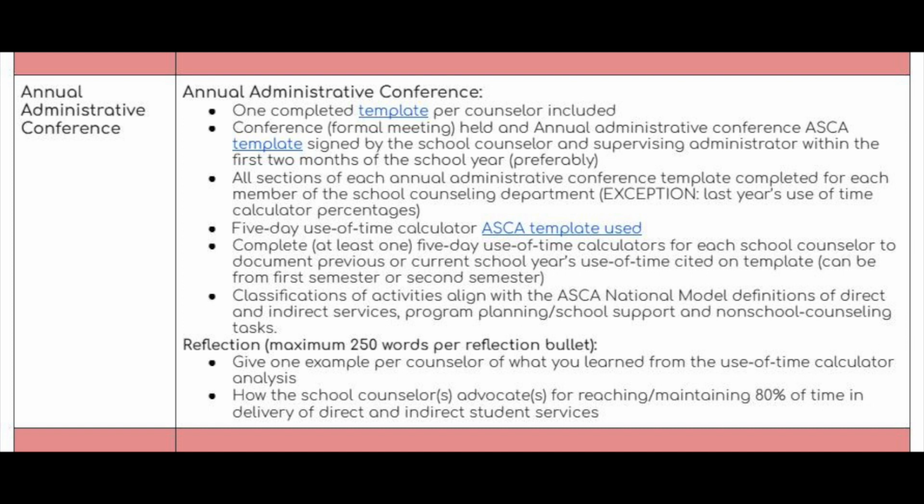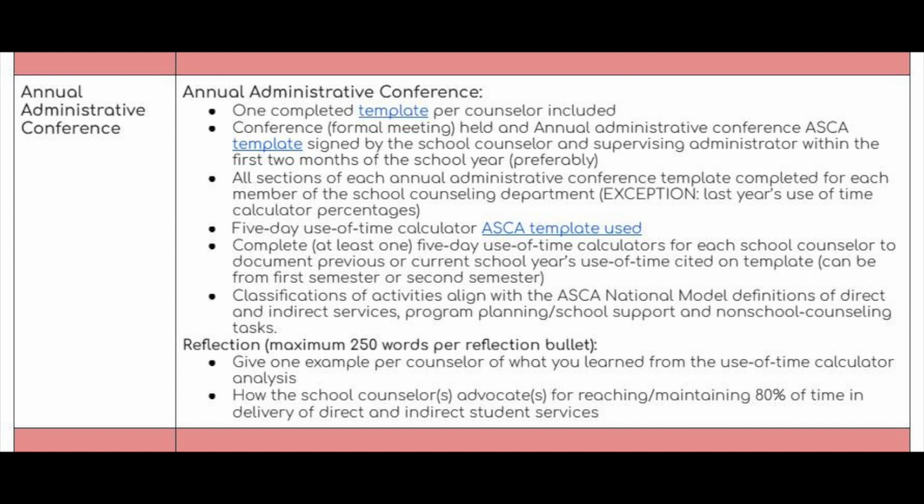We want one completed template filled out per counselor for your district. We also want that formal meeting and the template signed by the school counselor and the supervising administrator. This meeting is held within the first 2 months of the school year, preferably. So we want to make sure that you're meeting with your administrator towards the beginning of the school year so that you can really tell them the vision you have for the year and talk about the different components of the administrative conference template, which we will go over here in just a minute.